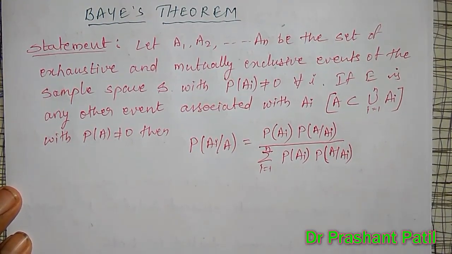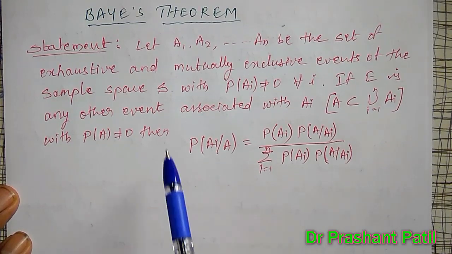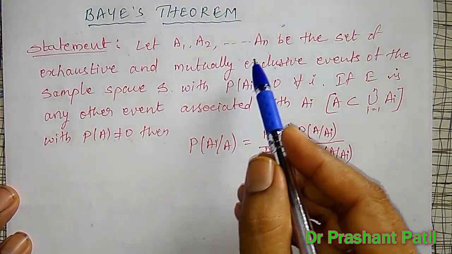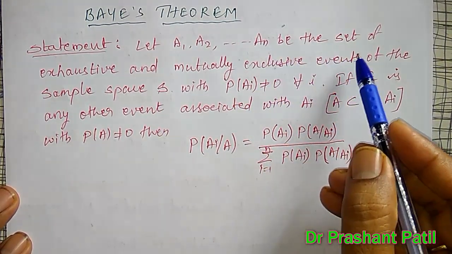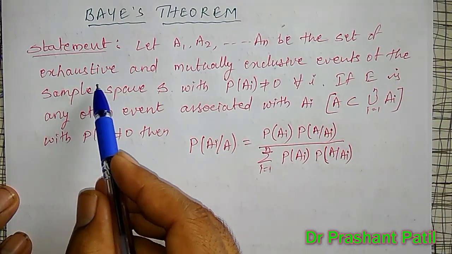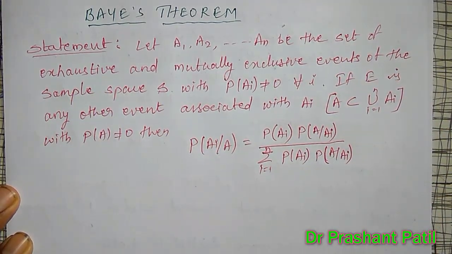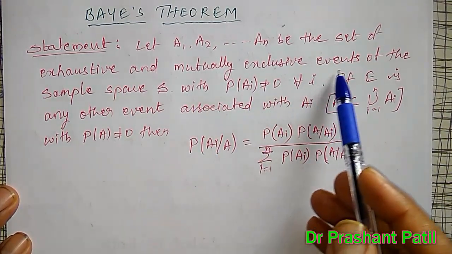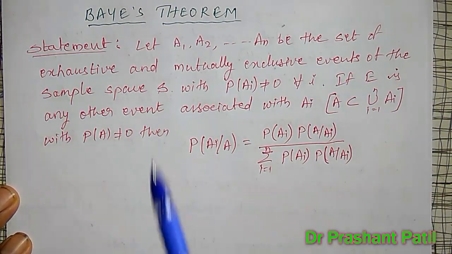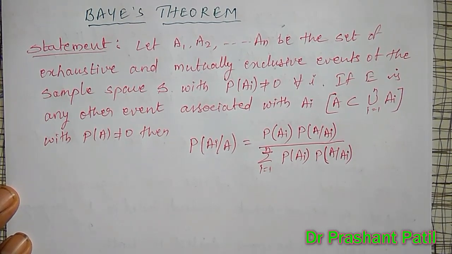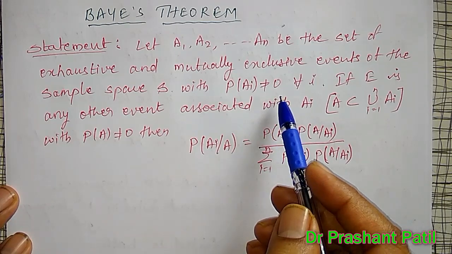Let me state the Bayes theorem here. Let A1, A2 and so on up to AN be the subsets of exhaustive and mutually exclusive events of the sample space S, with probability of each one not equal to 0.